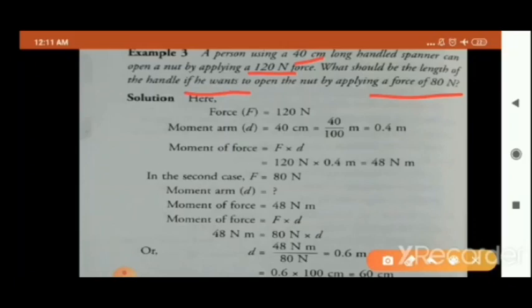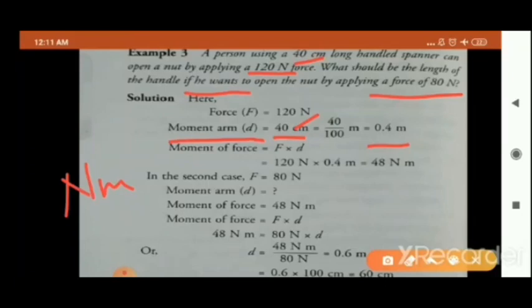First of all children, I should tell you that this question has two parts. First part में ये कह रहा है कि length of the spanner, मतलब आपका जो moment arm दिया हुआ है, that has been given 40 centimeter. I told you that standard unit is Newton meter, so you need to change the centimeter also to meter. That is 0.4 meter. And there are two cases.